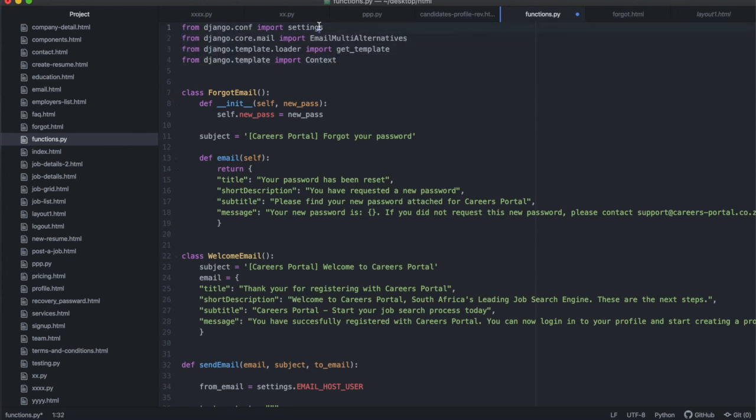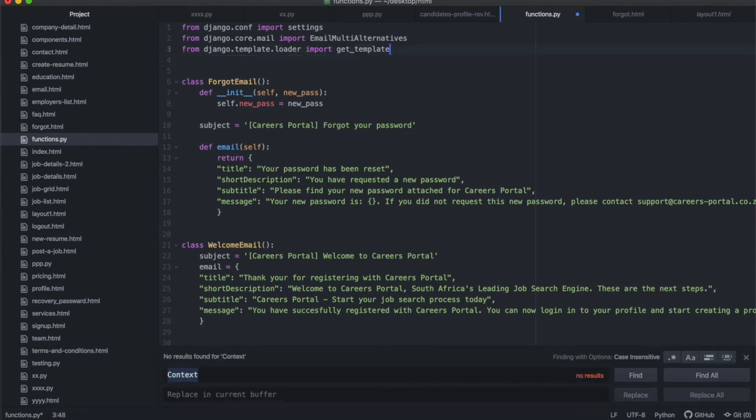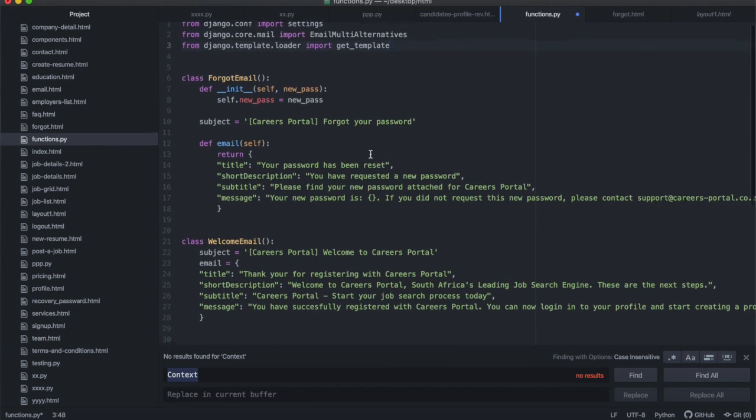Okay, so we need the settings, and from django.core.mail we need EmailMultiAlternatives. So go ahead and import that. And then from the template loader, we need get_template. That's what we're going to use to load our HTML template. And then I think we don't need that context. Actually, we can delete this. I thought I needed this, but I'm not using it anyway. So it's just 3 imports that you need at the top of that file.